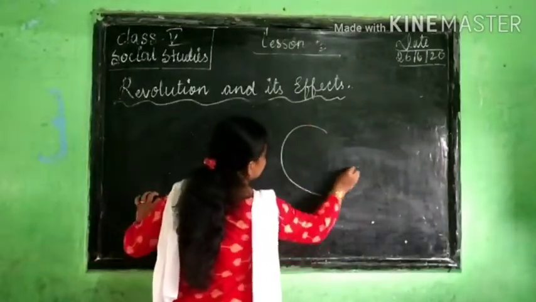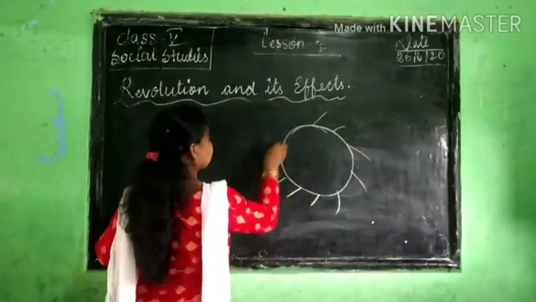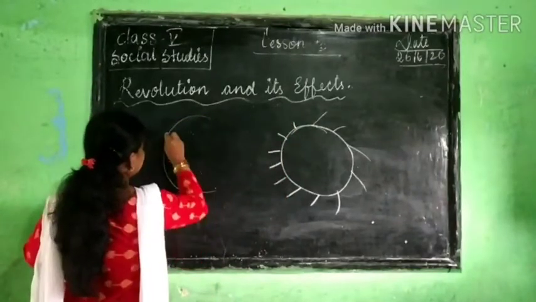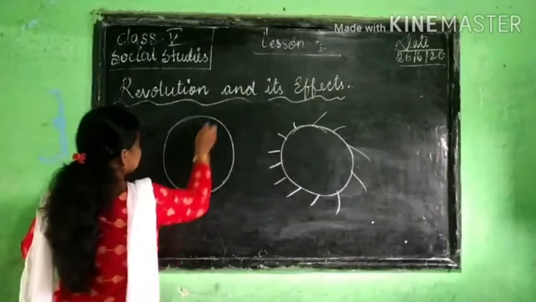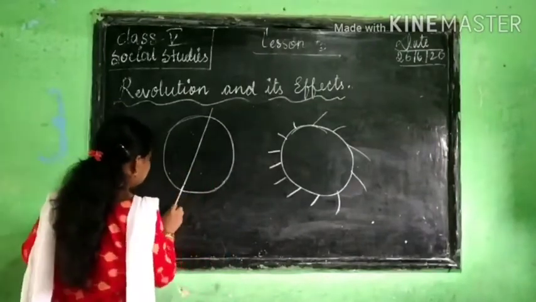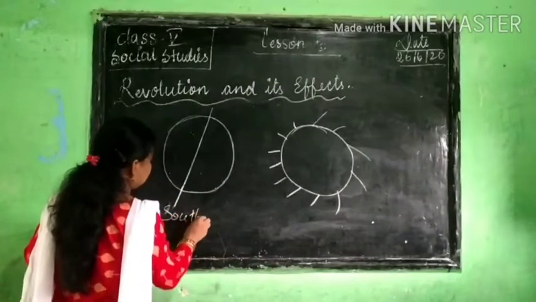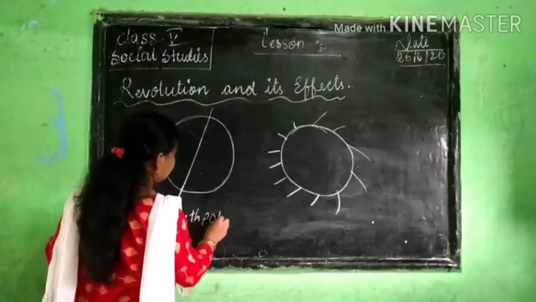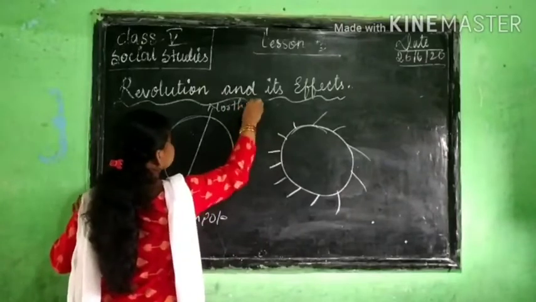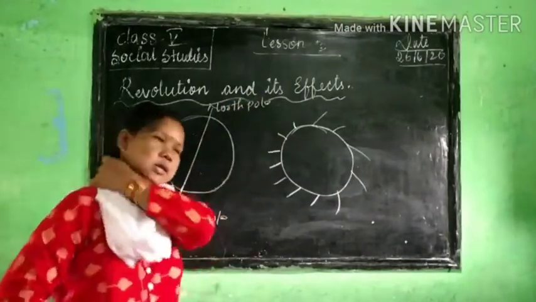This is sun. This is earth. Earth is divided into North Pole and South Pole, right? This is South Pole. This is North Pole. So our earth is divided into North Pole and South Pole.